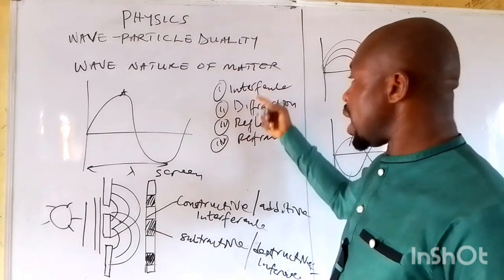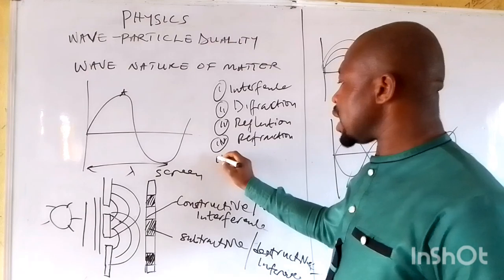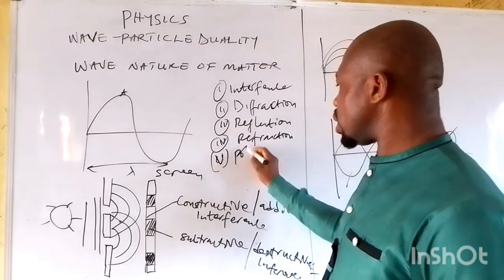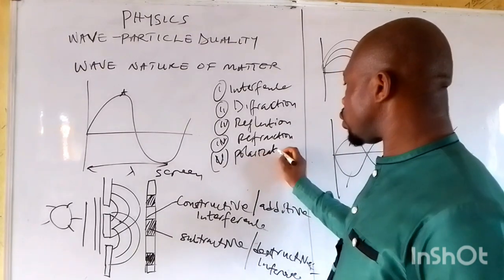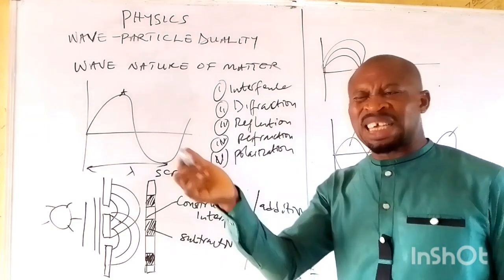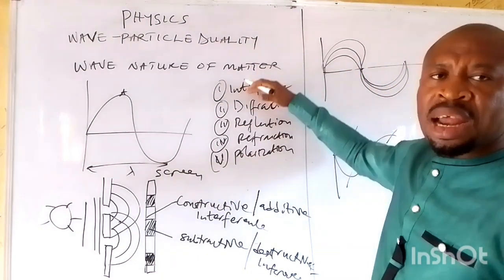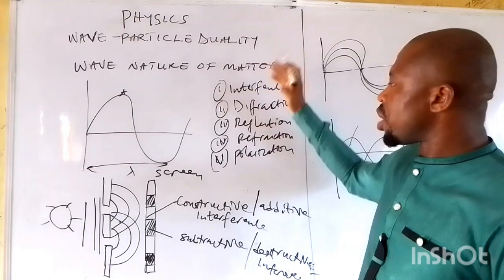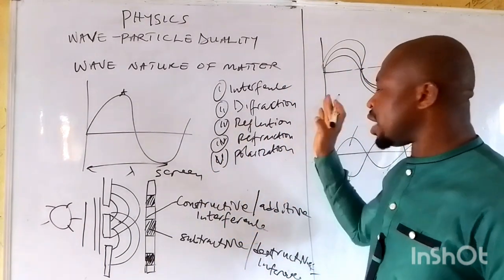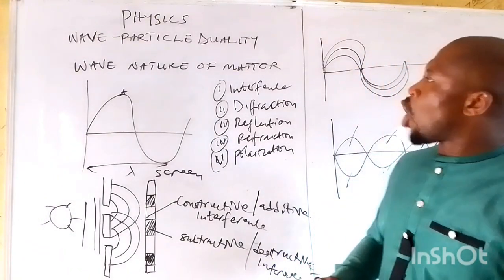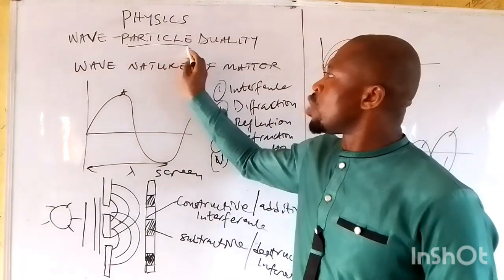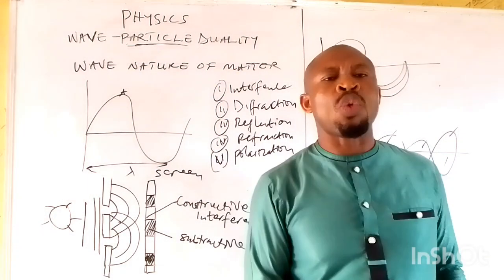Or it can be explained by this. And then it can also be explained by polarization. So, in other words, the wave nature of matter can be explained by these characteristics of wave: interference, diffraction, reflection, refraction, and polarization.